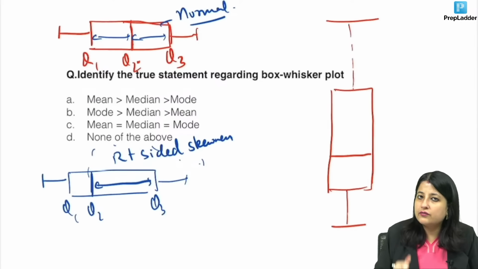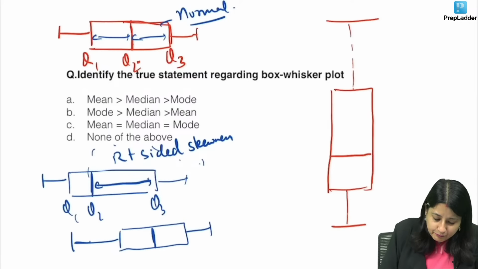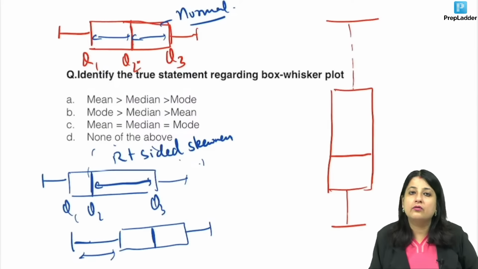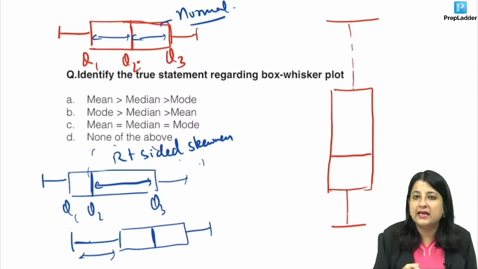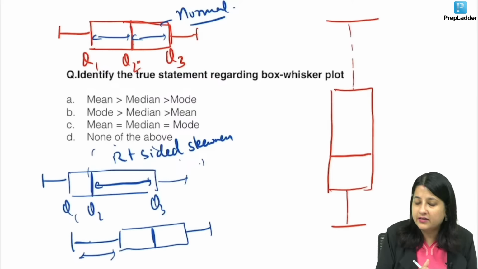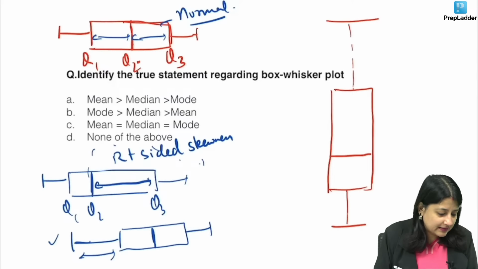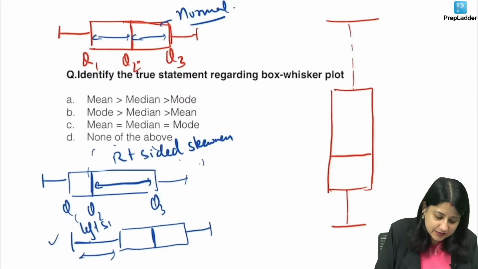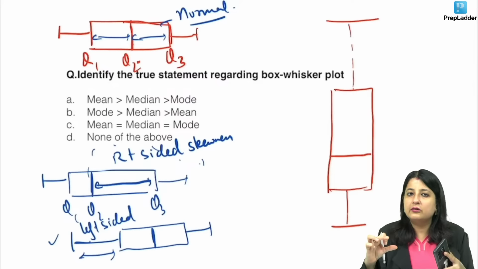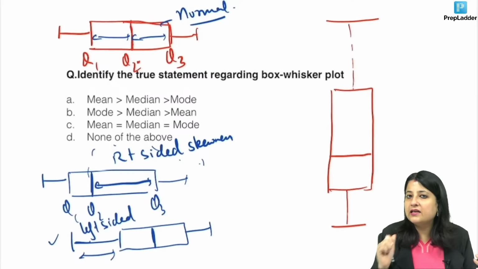So first we have to look at the box. Now look at this point very carefully. You see that the box is equal, but the tail is elongated on one side. After the box, you look at the tail also. Here the tail is elongated on the left side, so it becomes left-sided skewness. First, look at the box: wherever the gap is more, it's that sided skewness. After that, look at the tail.